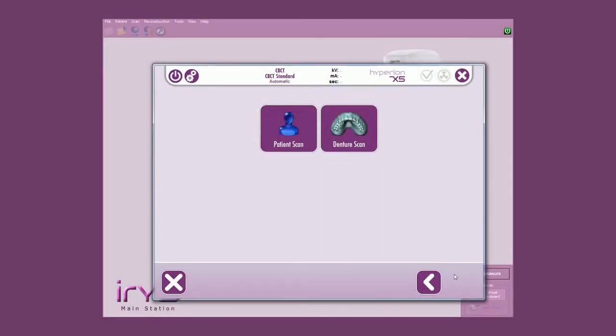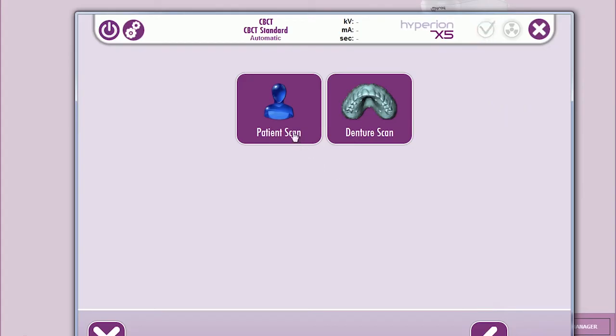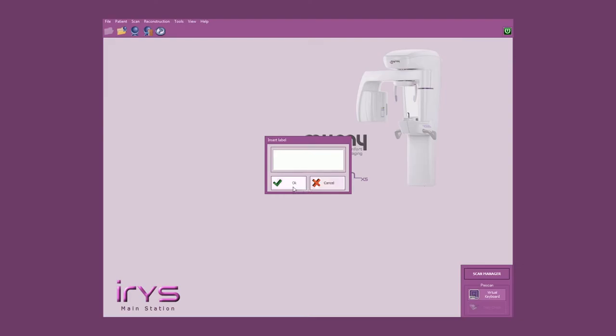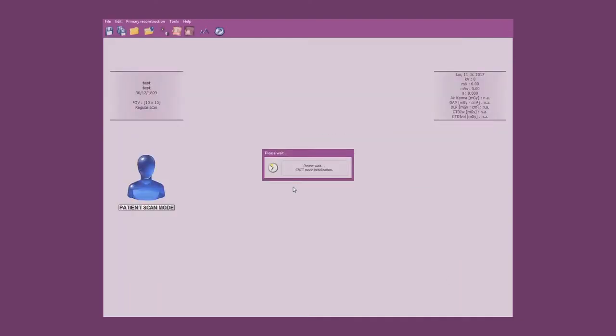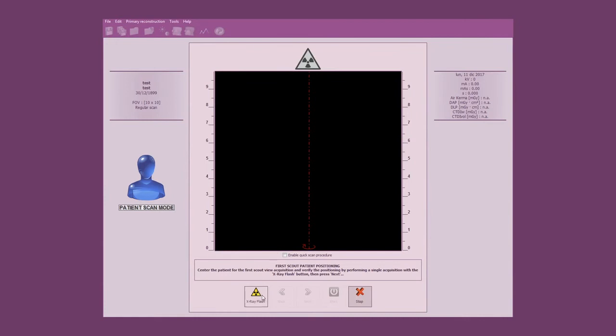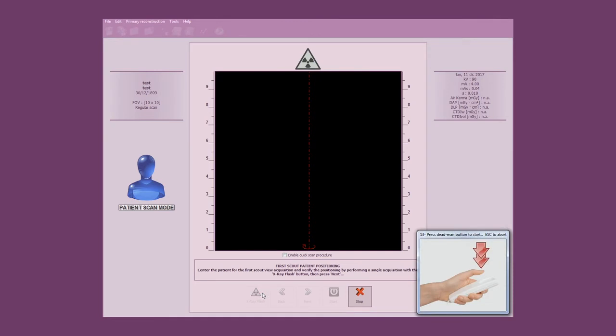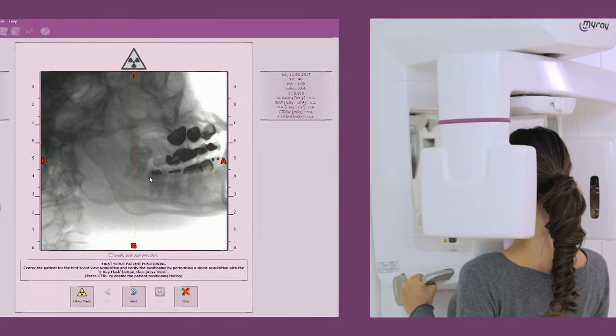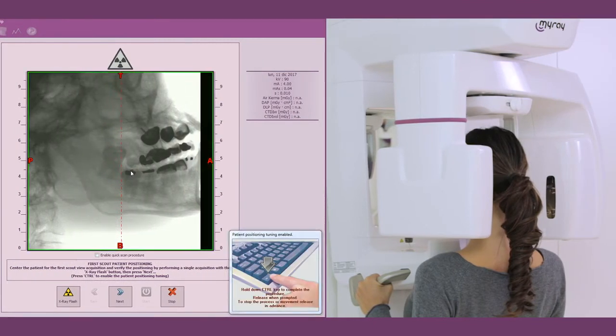From the Iris software, the dentist selects the patient scan protocol and the scanning mode, Eco or Regular. Using Iris, Scout images can be captured to allow the patient's anteroposterior position to be adjusted within the field of view. By holding down the Control key and moving the image with the mouse, the patient's position can be accurately adjusted.